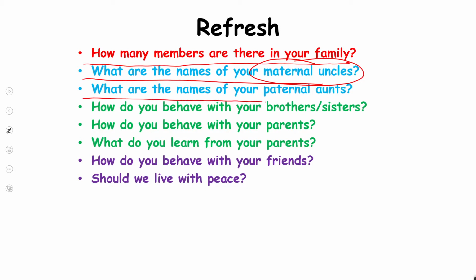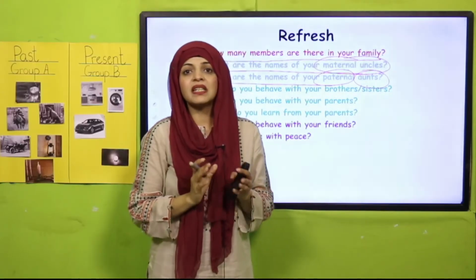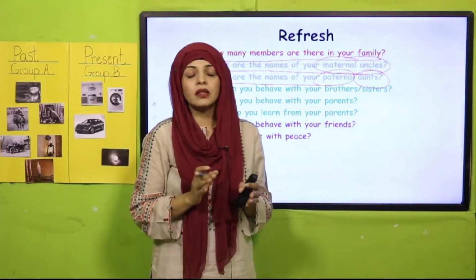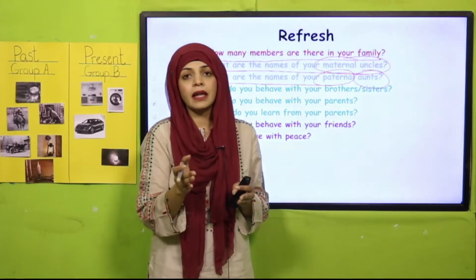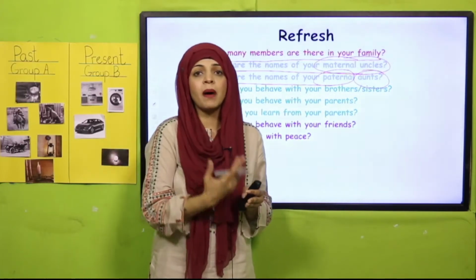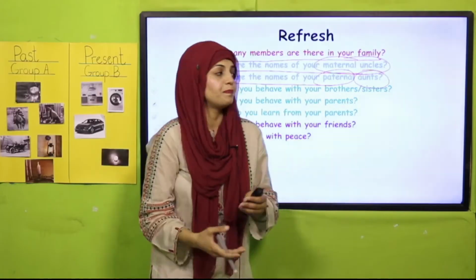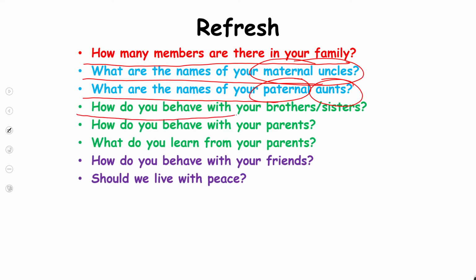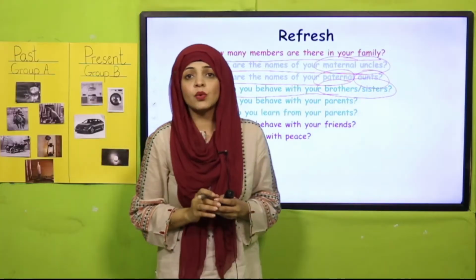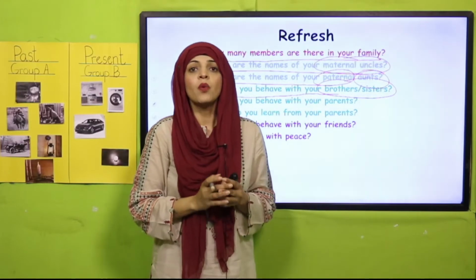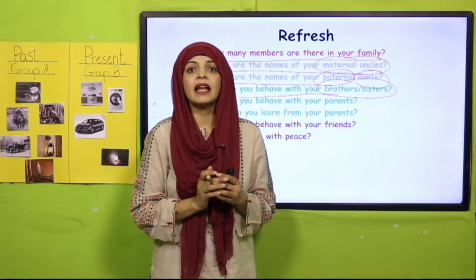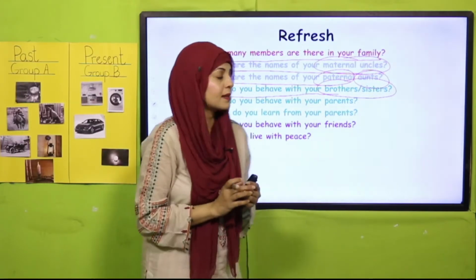What are the names of your paternal aunts? So now paternal aunts, that means your popo, the sister of your father. What are their names? Quickly tell me. The name of my paternal aunt is Kalsoom. How do you behave with your brothers and sisters? Now, my dear students, when you play or work with your brothers and sisters, how do you behave with them? We must behave very nicely and kindly with our brothers and sisters.